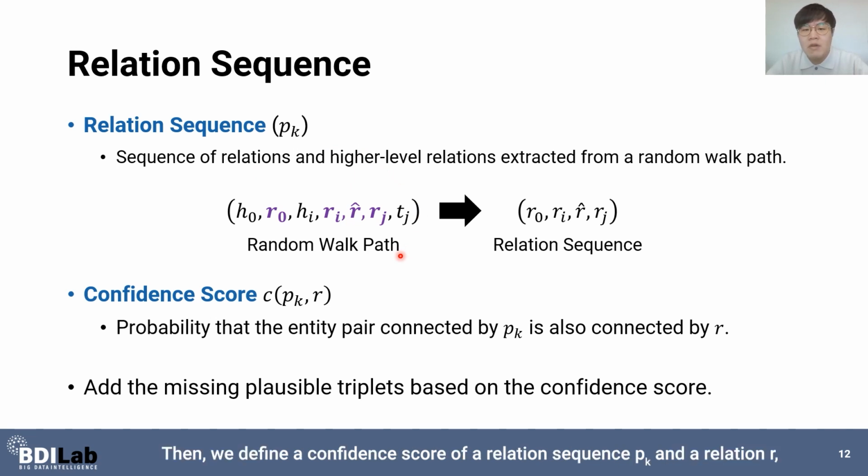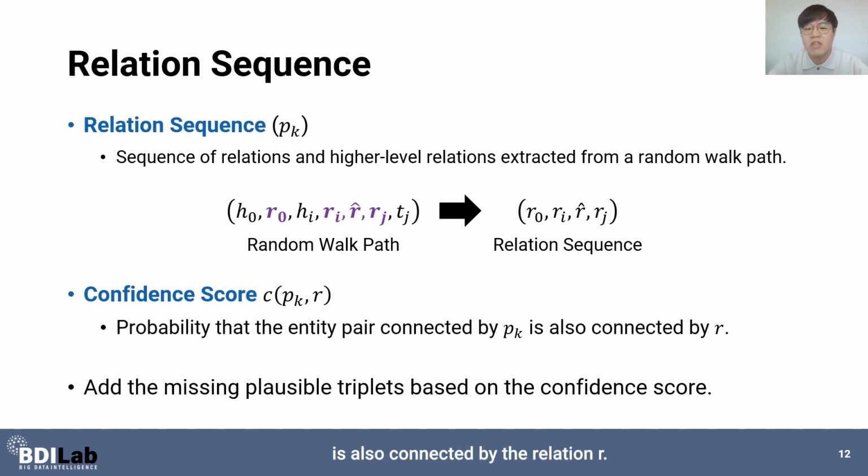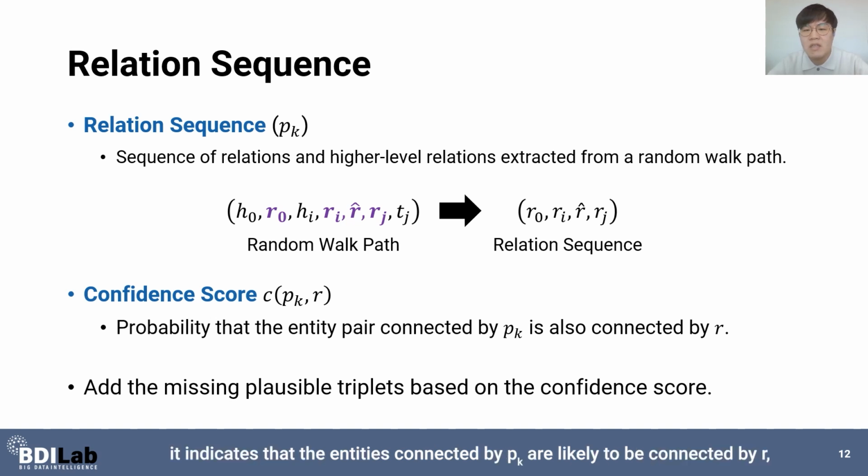Then we define the confidence score of a relation sequence pk and a relation r, which is the probability that the entity pair connected by the relation sequence pk is also connected by the relation r. If the confidence score is high, it indicates that the entities connected by pk are also likely to be connected by r, and thus we connect those entities by r and these triplets are added to the training set.